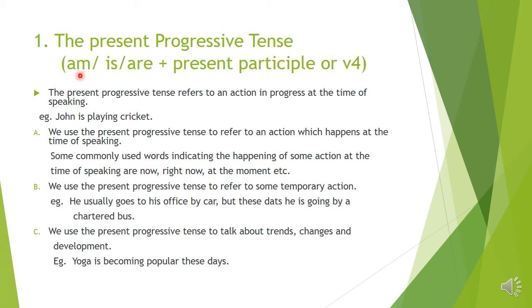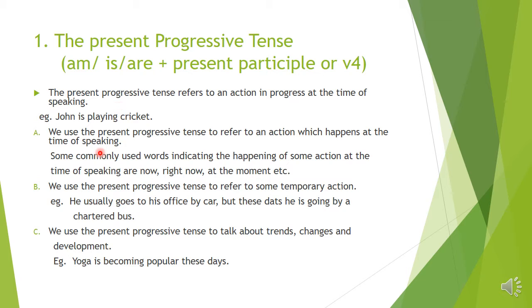See children, is playing. We have the two words here, am, is, are. From this, is is used here. And the ing form, the present participle, is playing. So is playing shows the present progressive tense. We use the present progressive tense to refer to an action which happens at the time of speaking, and it is same as in the definition.